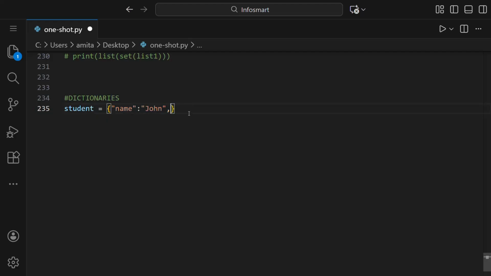Now let us add more key value pairs here. So I'll put a comma, and we can make it in one line or in different lines. Let us make it in both ways. So first we will make it in one line. The second key is age and its value is the integer 21. So we haven't put it in a string. Then let us say course, and this course is Python, like this. So this is our dictionary. We can also write it like this.